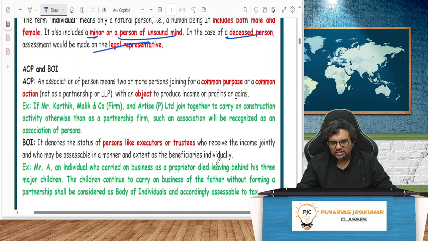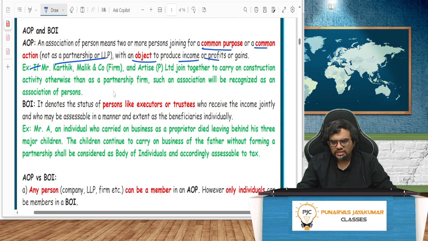AOP, BOI, when we further discuss the taxation, we will see. AOP means two or more persons joining for a common purpose or a common action, not as a partnership or LLP, with an object to produce income or profits. I told you they'll come together to do it. BOI is predominantly a status of persons like executors or trustees who receive the income jointly. So as I told you, the father died and gave the property to 3 children. They are not continuing it as a business. Now they will be a body of individuals.